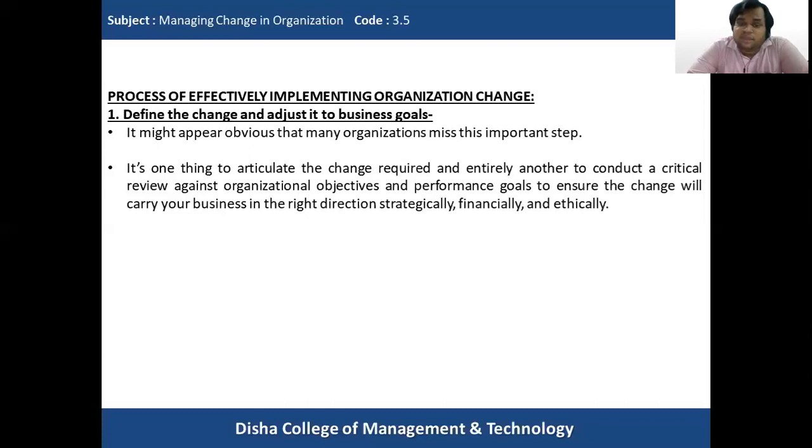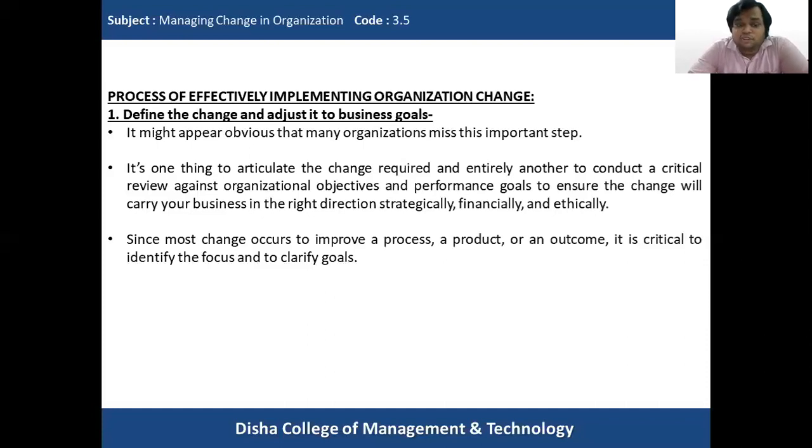It should be in alignment with that, because every organization has certain objectives that they want to accomplish and certain performance goals they want to achieve. So the change initiative should actually help the organization to realize these organizational objectives and performance goals. So this is very important.